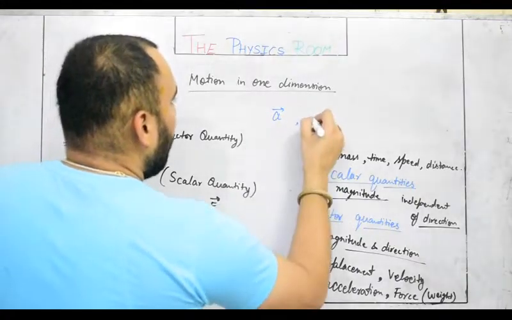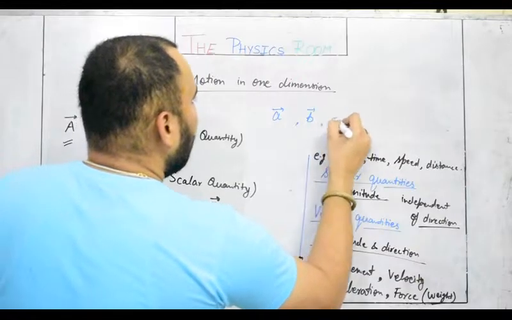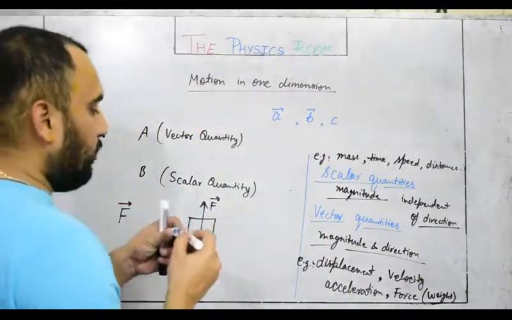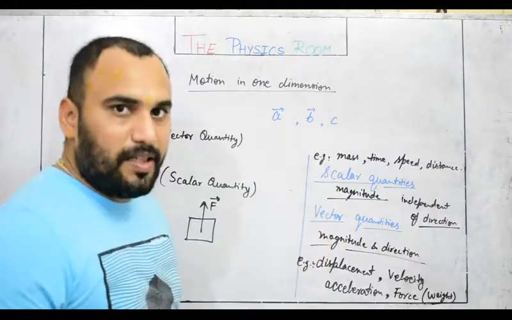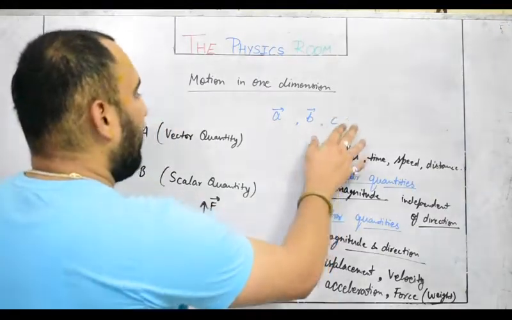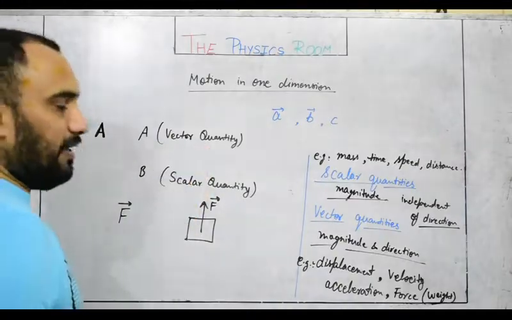A vector and B vector, and suppose we are writing C. So ultimately you can say that A and B are vector quantities while C is a scalar quantity, because it is quite different as compared to a vector quantity.